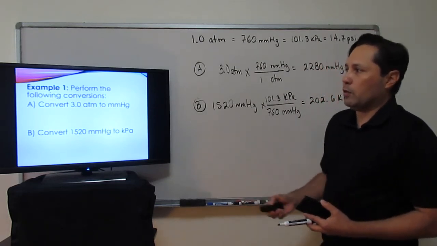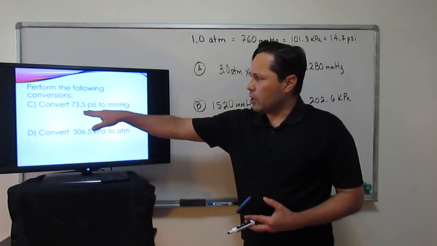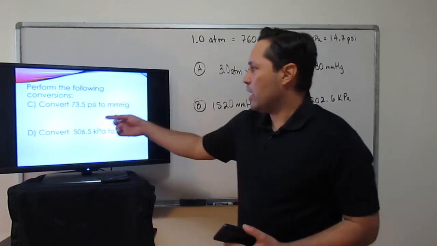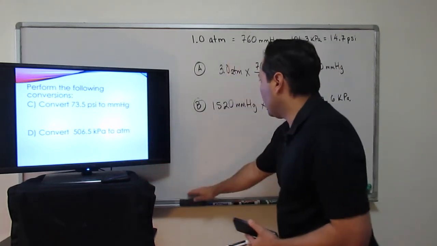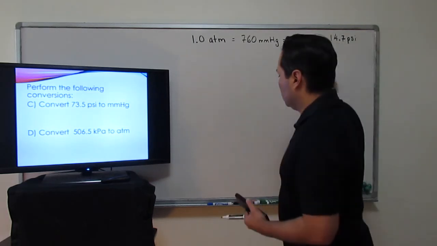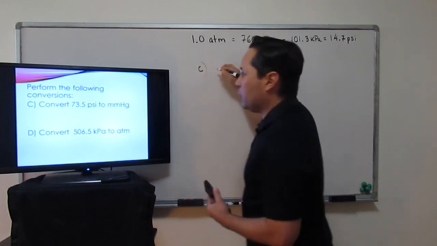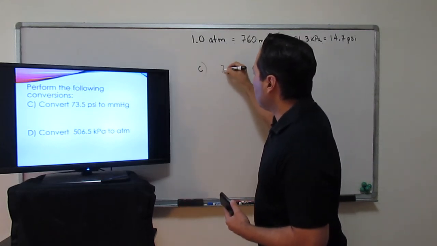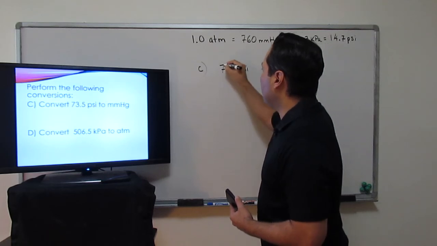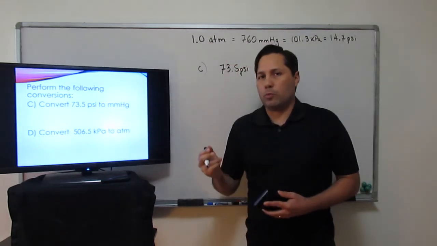Up next in problems C and D, we're going to answer a similar question. This time they give us PSI, pounds per square inch, and ask us to convert to millimeters of mercury. So let's do those. We have our given of 73.5 PSI. And again, convert from PSI to millimeters of mercury.